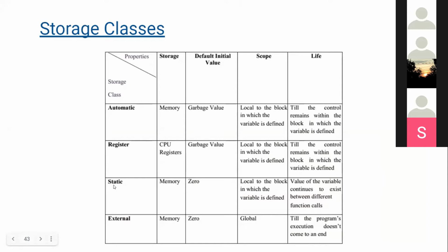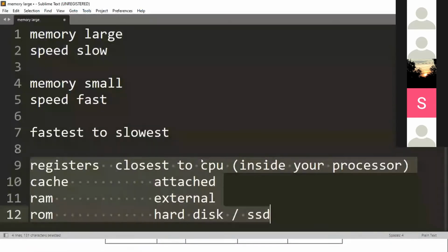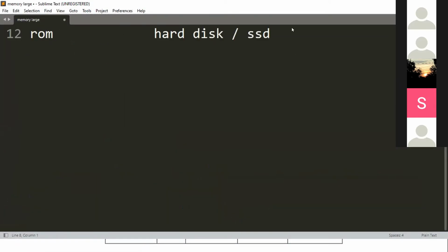Then you have static. What do you mean by static? Fixed. Okay, fixed. Fixed means its value won't change anywhere during the execution of the program. If I write int x equal to 10, then try to change it to int x equal to 20, it will give me a compilation error. Okay, are you getting it? Let's go niche. I'll show you.